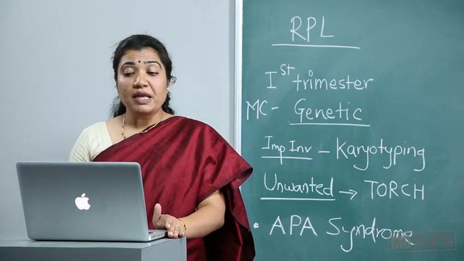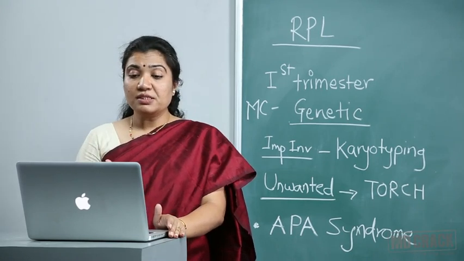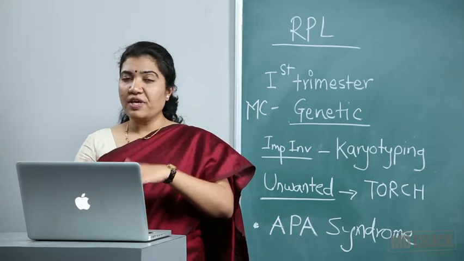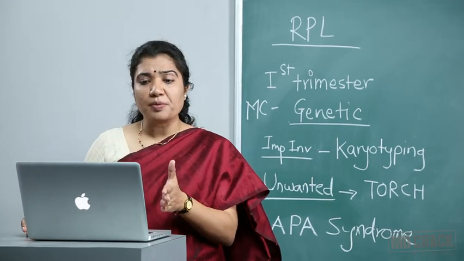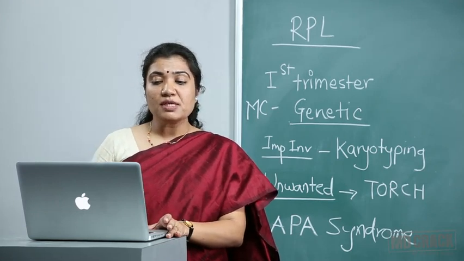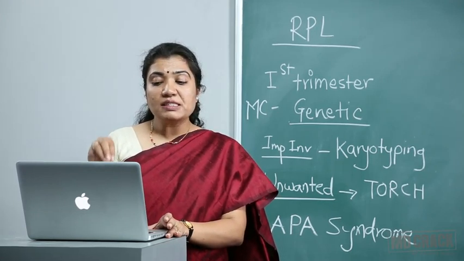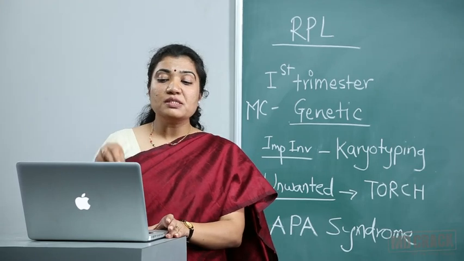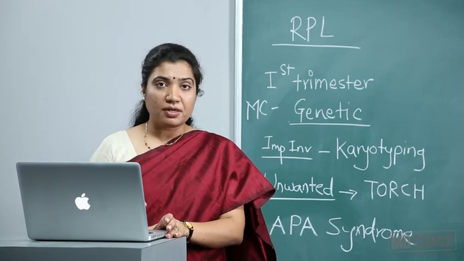Which bacteria is incriminated in recurrent abortion? This is a little difficult question. We have seen that TORCH infection doesn't cause RPL. Then which are these infections? So bacterial infections, and in bacterial infection, Listeria monocytogenes is the bacteria incriminated in recurrent abortion.